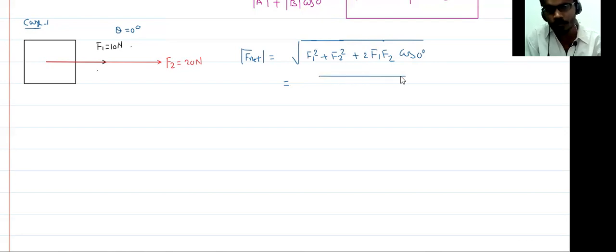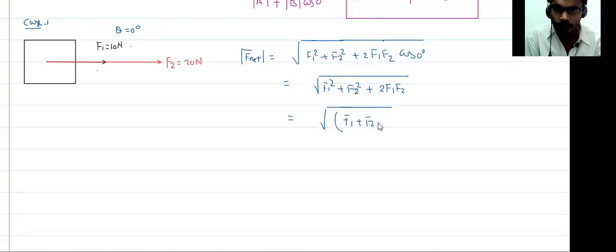So this is equal to F1 square plus F2 square plus 2 F1 F2. If you solve this, you get F1 plus F2 whole square. If you expand this, you get F1 square plus F2 square plus 2 F1 F2. If you take the root, you get F net equal to F1 plus F2.